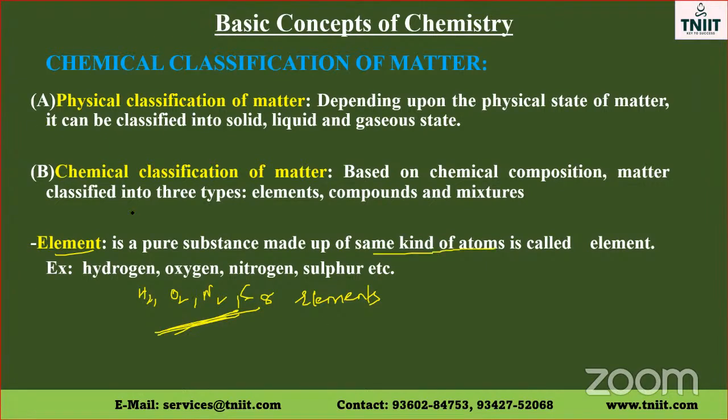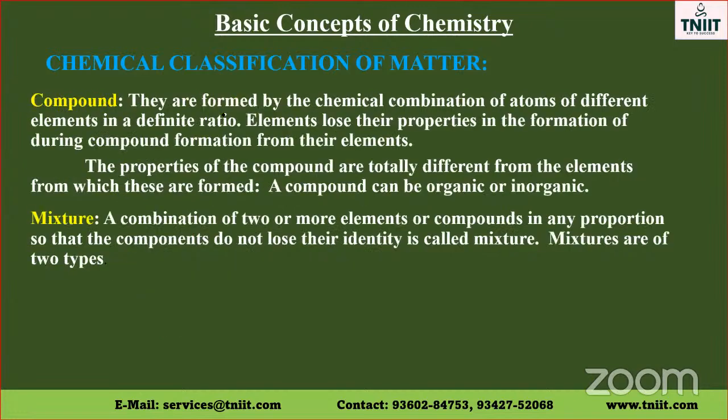Now, compounds, the second classification, compounds, they are formed by combination of atoms of different elements in a definite ratio. Now, for an example, if I take NaCl, NaCl is a compound. Now, sodium is a different type of atom and chlorine is a different type of atom. When they combine in the ratio 1:1, we get the sodium chloride. Sodium chloride is an example for a compound.